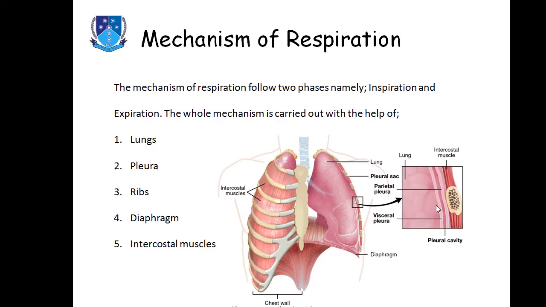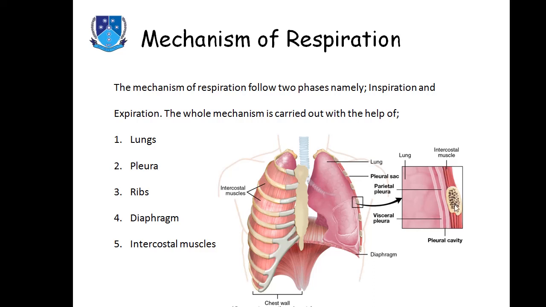I have already told you that, for example, this is a rib. Inside these ribs, the formation of blood takes place also, because there is a large amount of bone marrow over here. The outermost is the external intercostal muscle. The inner is the internal intercostal muscle.